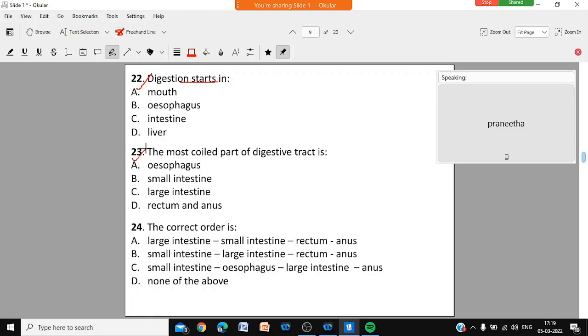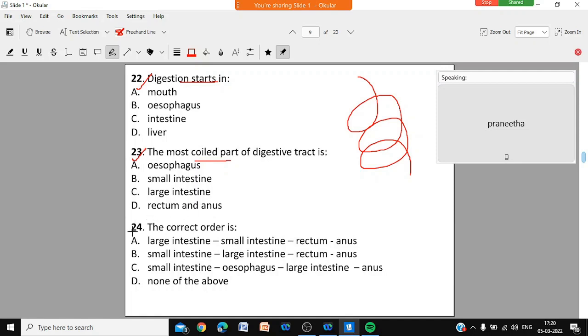Question number 23. The most coiled part of the digestive tract, not straight, with a lot of coils. The most coiled, most folded part: esophagus, small intestine, large intestine, rectum, or anus. Which is the most folded or most coiled part? Question number 23. Finished, beta?